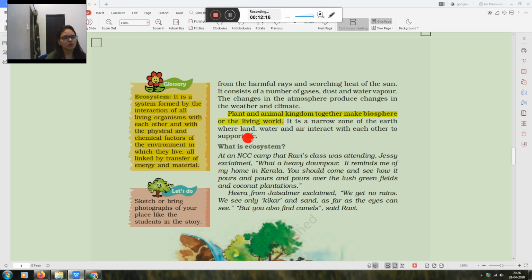Your work is to revise this chapter and to complete your notebook. Slowly you can do your work, not so fast and not so slow. First understand and then write.